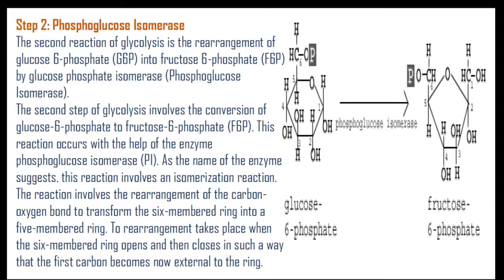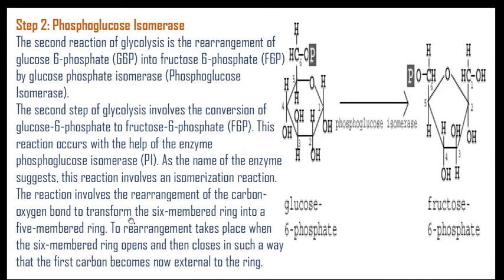As the name of the enzyme suggests, this reaction involves an isomerization reaction. So the isomerase can isomerize that compound, glucose 6-phosphate, into fructose 6-phosphate. So what happened? The reaction involves rearrangement of a carbon-oxygen bond to transfer the 6-membered ring into a 5-membered ring. So this glucose, which is a 6 carbon containing sugar, gets converted into a 5 carbon containing sugar.